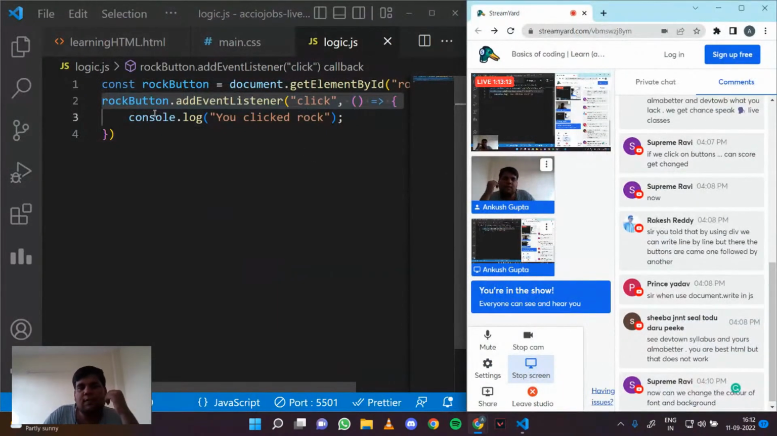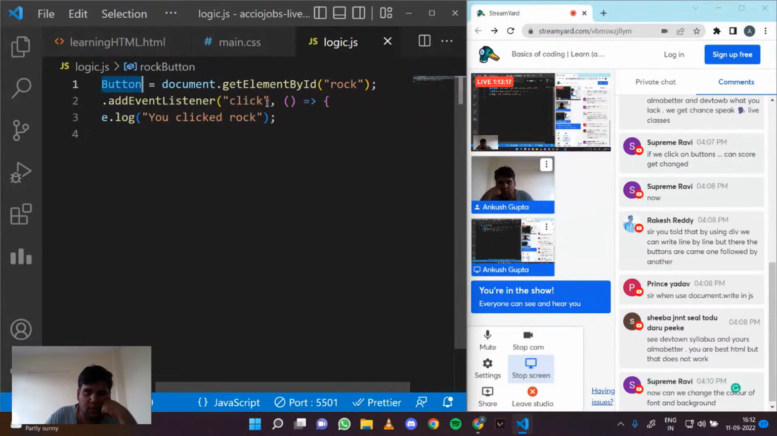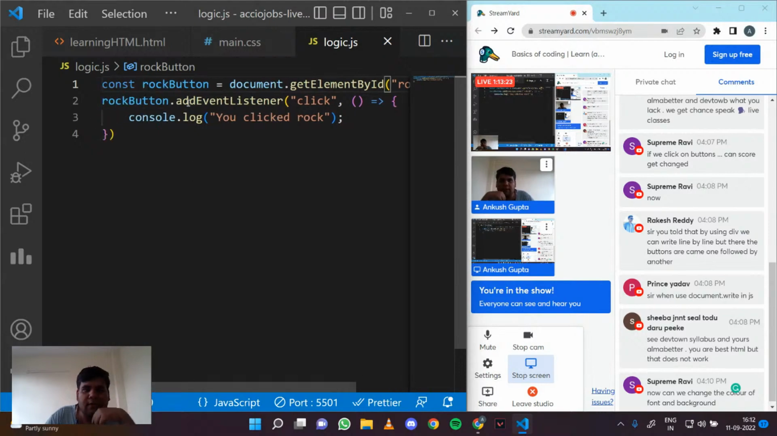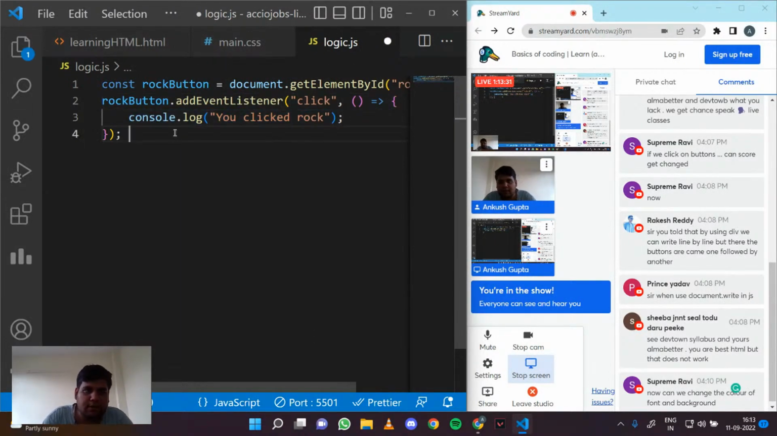All right, I hope this is clear that what we did is that we fetched this button from the document of our HTML by the ID that we provided, that was rock, right? And then we added the event listener of click, because we want to listen for each click on this button, and on that we will log this. So let's do this for every other button as well.